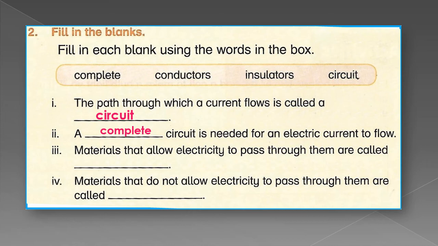A complete circuit is needed for an electric current to flow. Number 3. Materials that allow electricity to pass through them are called conductors. Excellent. And number 4, materials that do not allow electricity to pass through them are called, right, insulators. So dear students, these were the 4 blanks that you can easily fill.